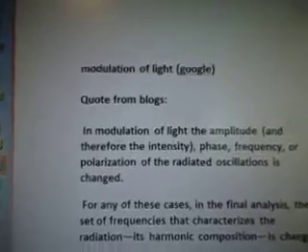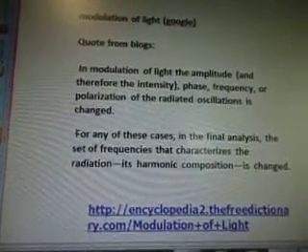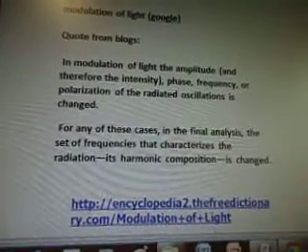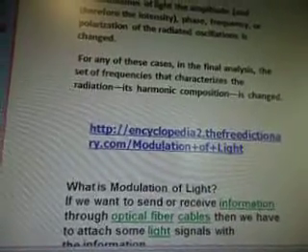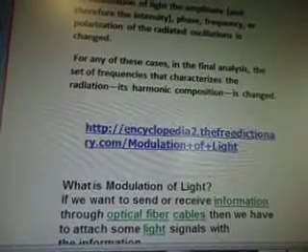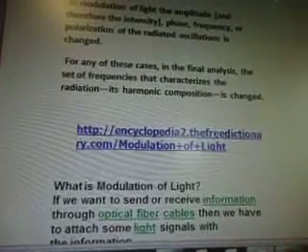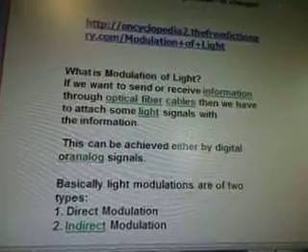So, modulation of light, quote from Google. In modulation of light, the amplitude and therefore the intensity, phase, frequency, or polarization of the radiated oscillations is changed. For any of these cases, in the final analysis, the set of frequencies that characterizes the radiation, its harmonic composition, is changed. Encyclopedia, 2.thefreedictionary.com. What is modulation of light?